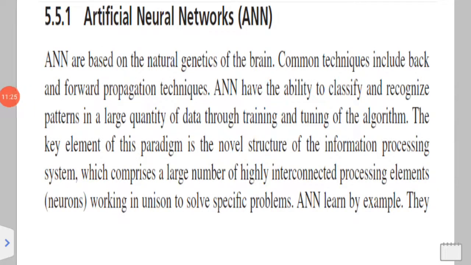Artificial neural network is based on the natural structure of the brain. It is a common technique which has the ability to classify and recognize things. Where there is a large quantity of data, it is trained, and by using the algorithm it recognizes and uses the information. It learns from whatever data it gets and has the capacity to read patterns, and those patterns and their values are used to find the solution.